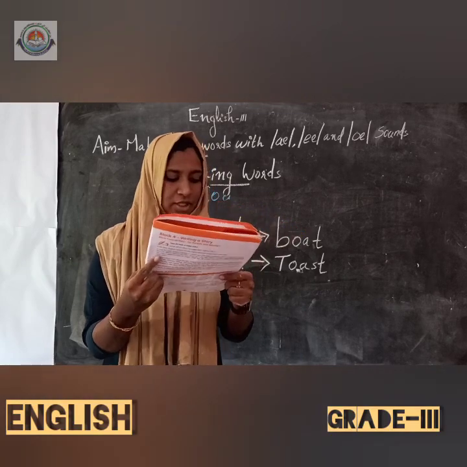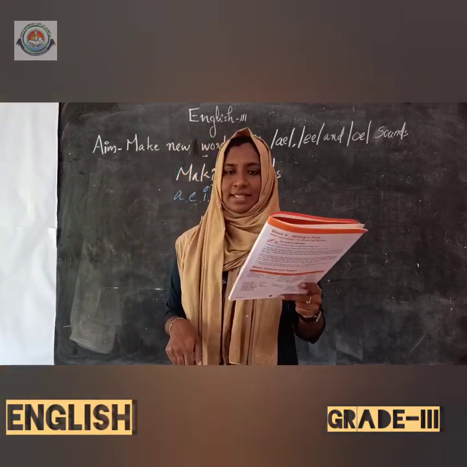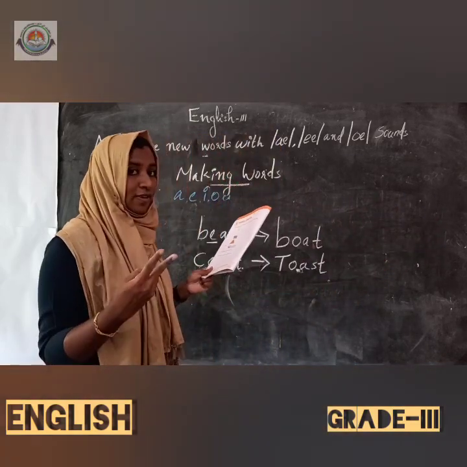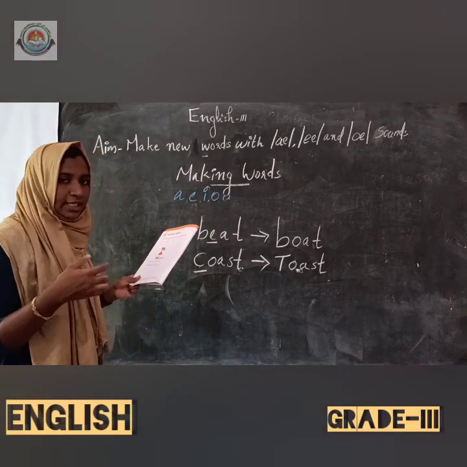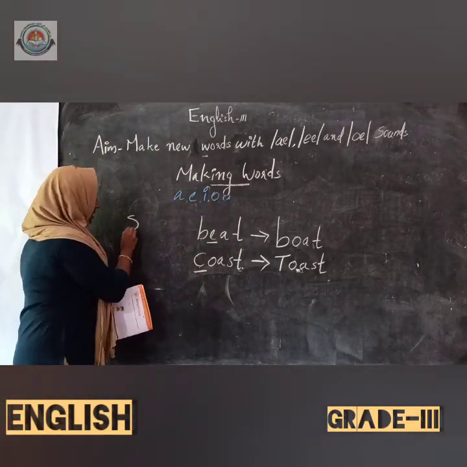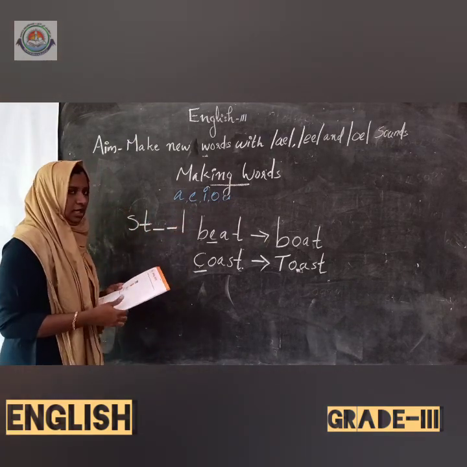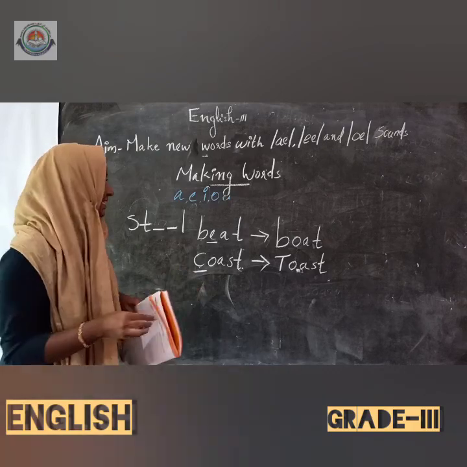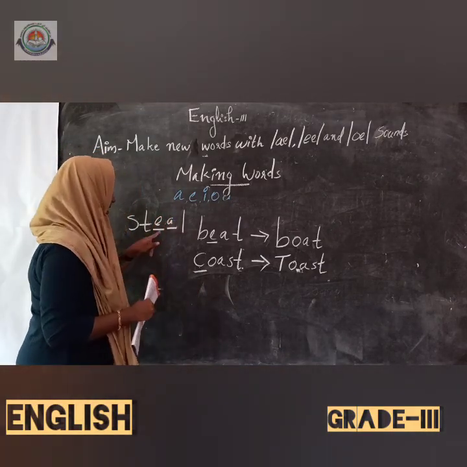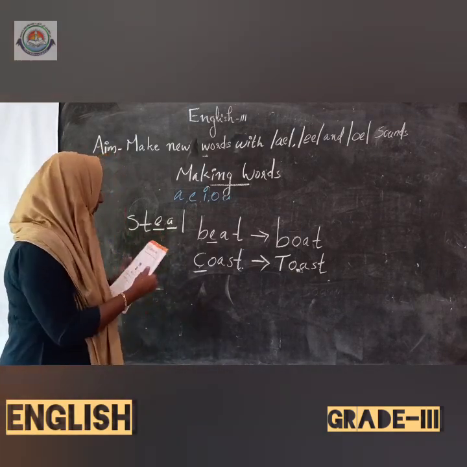Then question number 2, fill in the blanks with the vowel team letters. Do you remember team letters, children? Yes, very good. Two vowels come together, then it becomes a team. Then the first one is steel. S, T, dash, dash, L. So it is steel, S-T-E-A-L. Isn't it? Here two vowels came together.